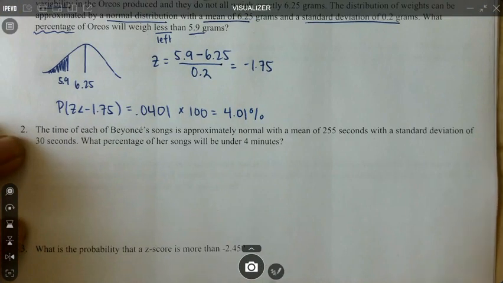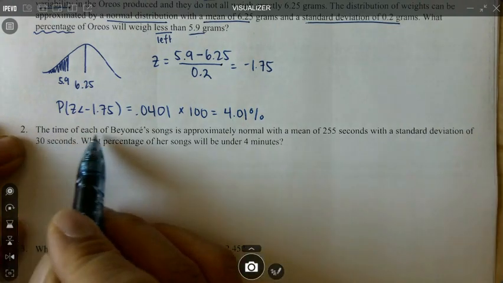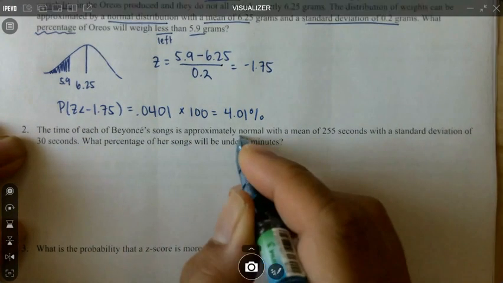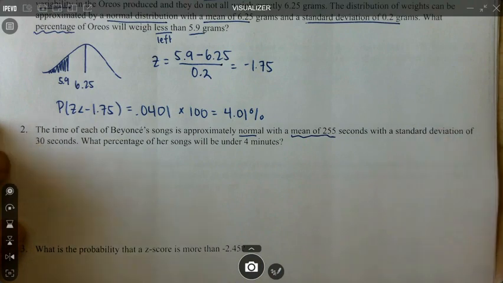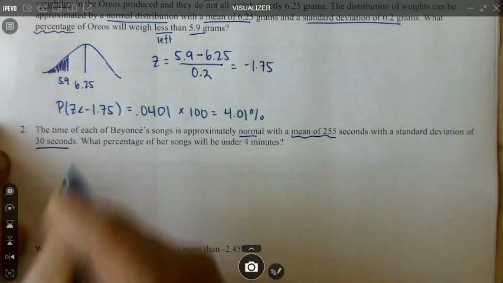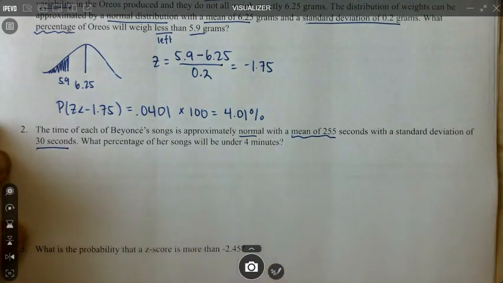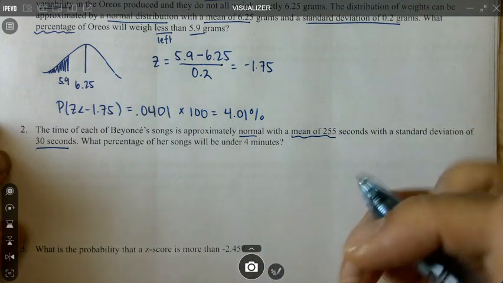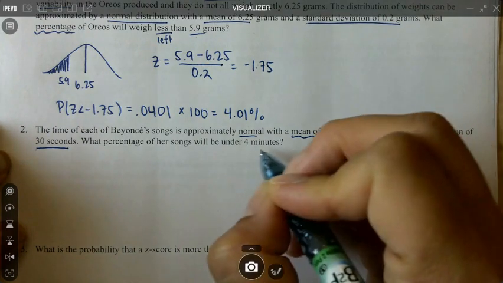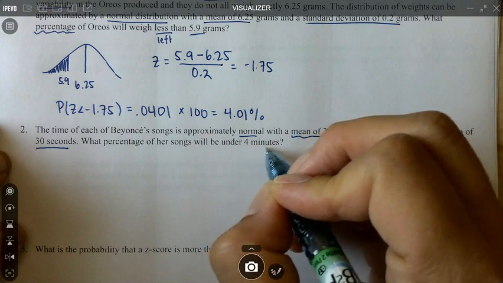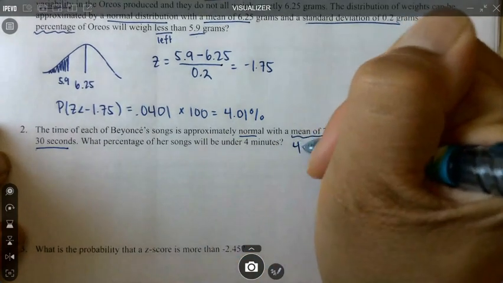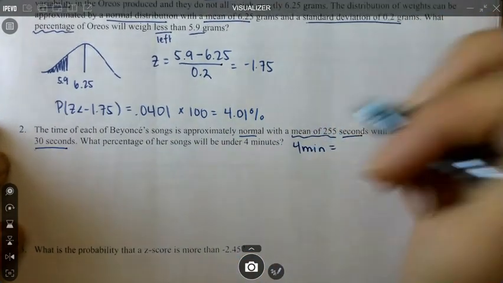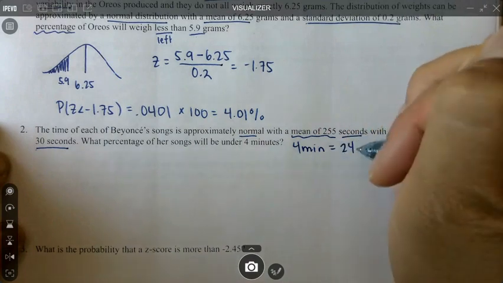All right, so the next question says, the time of each of Beyonce's songs is approximately normal with a mean of 255 seconds and a standard deviation of 30 seconds. What percentage of her songs will be under 4 minutes? So first thing we need to make sure, since this is given in seconds and this is given in minutes, we need to make sure we know what this is in seconds. So 4 minutes in seconds, we just multiply by 60. So that's 240 seconds.